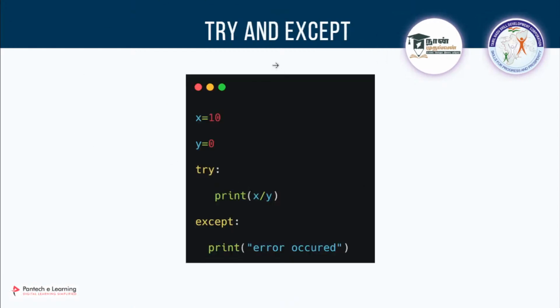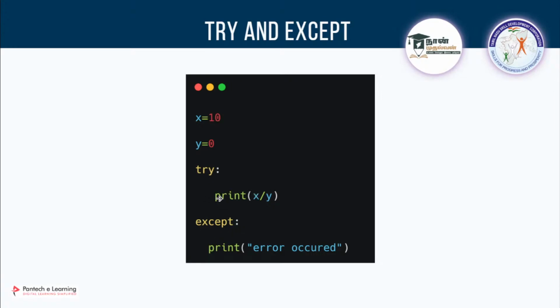The first combination will be the try and except method. There is something known as try and except. This is the syntax for it. You write try and give a colon, and in the next line you leave spaces and write whatever you want. Then you have this except also.